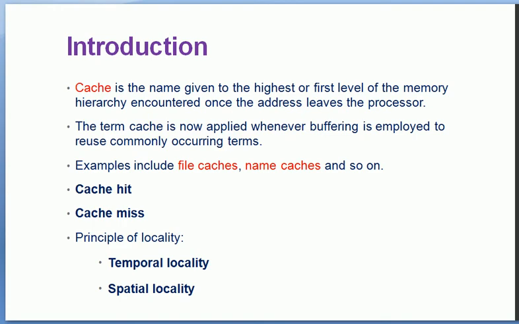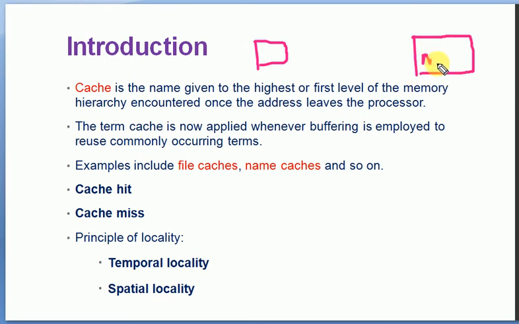Initially we will be discussing the cache memory, which is the closest memory placed within the computer system, that is, the closest memory to the processor. Assume that this is the processor, which is the central part of the system. Then we have the main memory available separately.